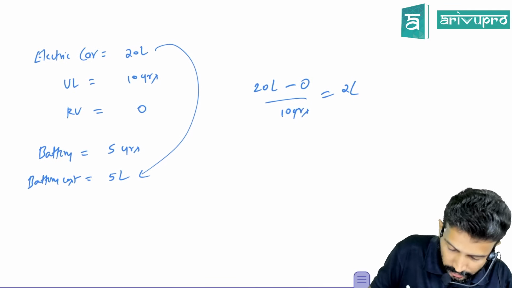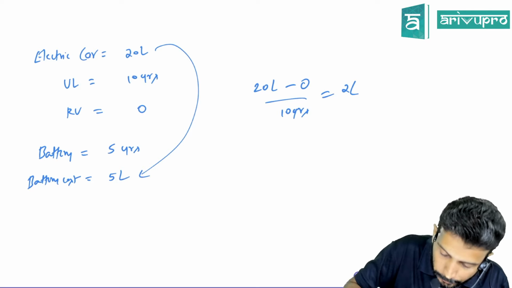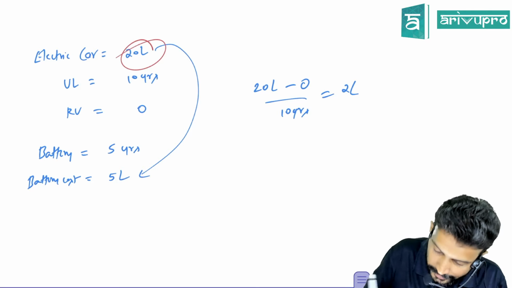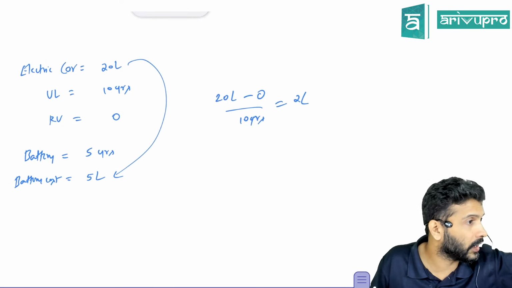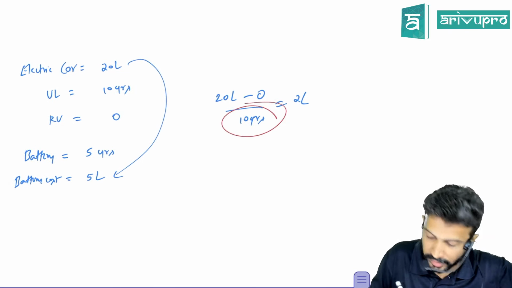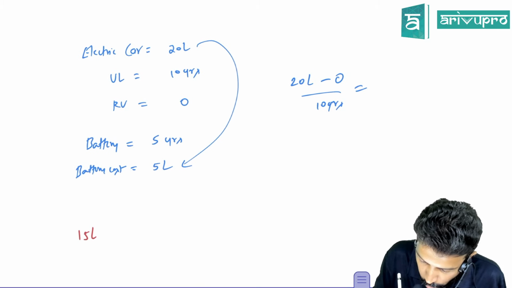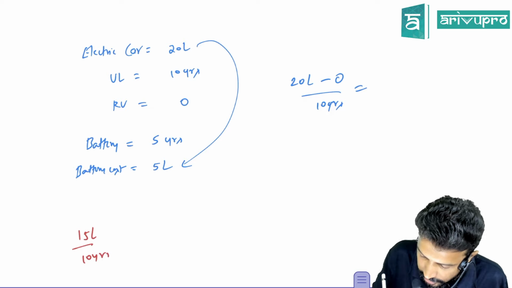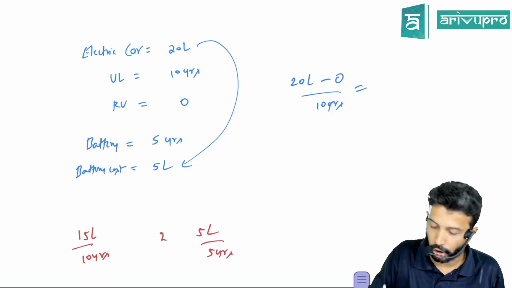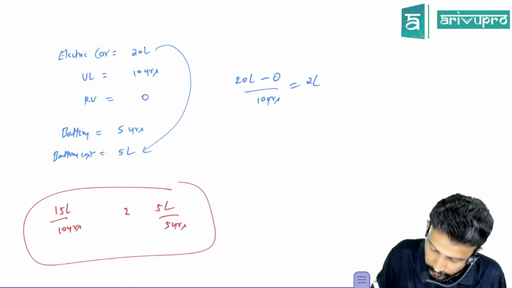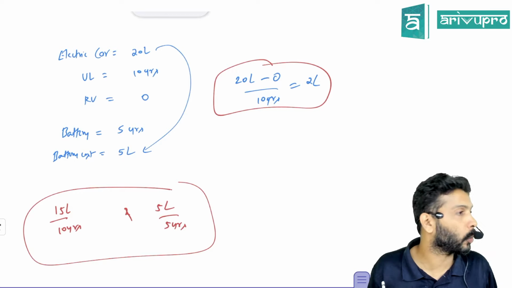Now, listen to my words carefully and tell the answer. Will you depreciate entire 20 lakh over 10 years? One option. Or will you depreciate 15 lakh over 10 years and 5 lakh over 5 years? Which option will you go for? This is option number 1. This is option number 2. Did we understand the question?